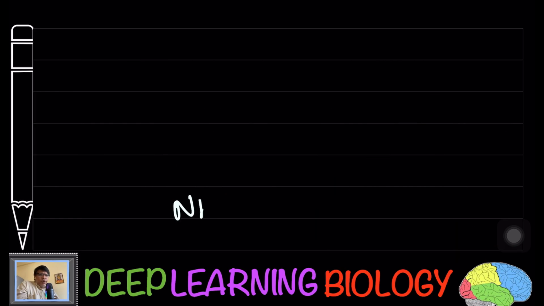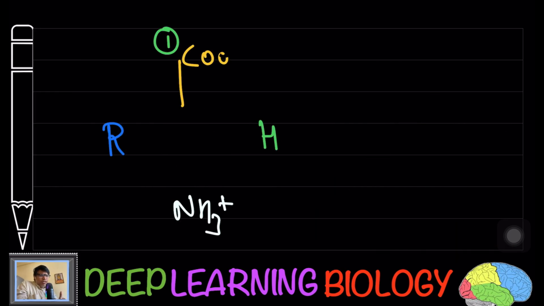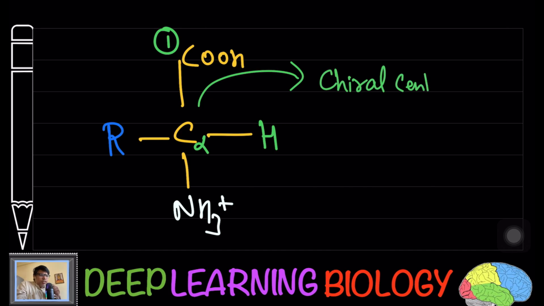Now let's move further. If you draw the structure of this alpha amino acid, you are going to have a COOH group on one side, on the other side an amino group, the R group and the hydrogen. Now here you see the C alpha is going to act like a chiral center. Here you see the alpha carbon is attached to 4 different atoms, so it is going to act like a chiral center.